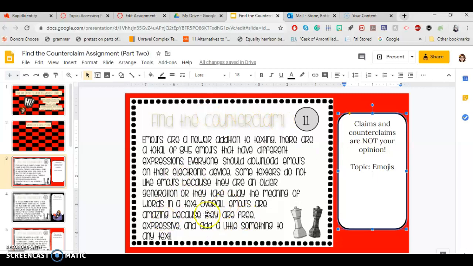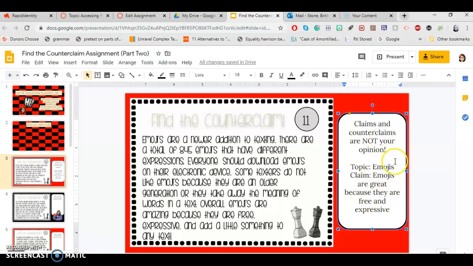They think that emojis are amazing because they're free and expressive. So their claim is that, I just wrote clam, haha. Their claim is that emojis are great because they are free and expressive, right?